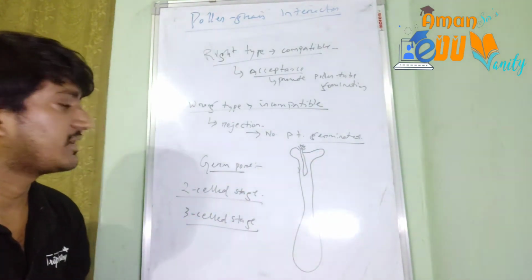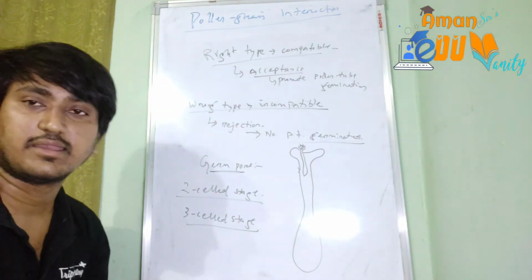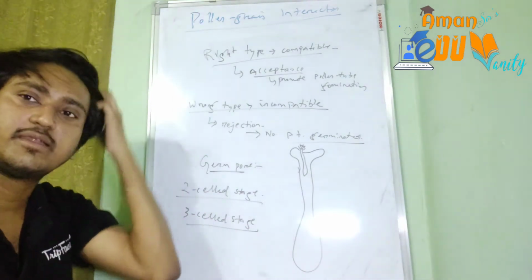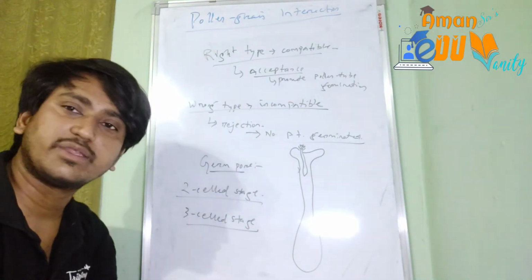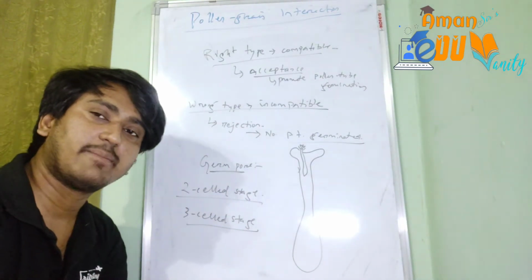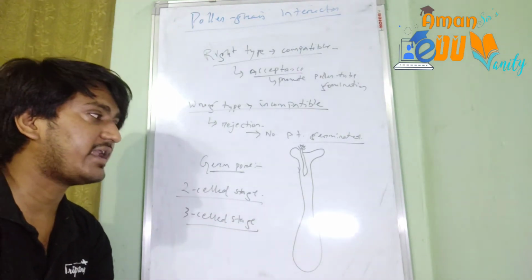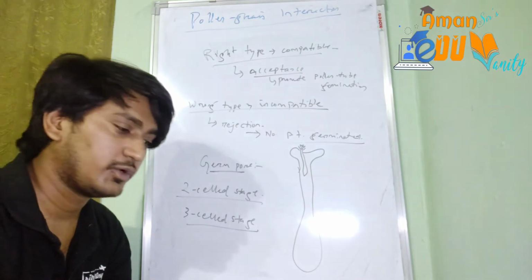Okay, both the cases can happen in different ways. If it is the 2-cell stage, then it has to divide there. The generative cell needs to divide before reaching the ovary, because 2 male gametes are required to reach the ovary. That's why the generative cell will divide while the pollen tube is growing.